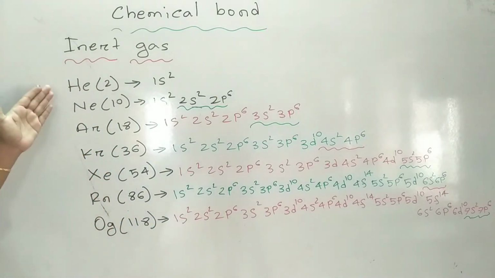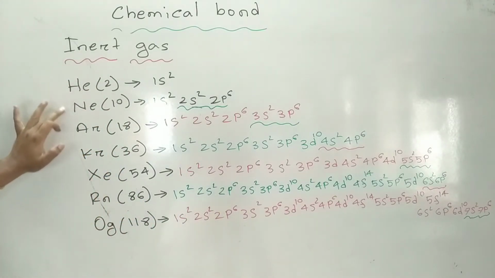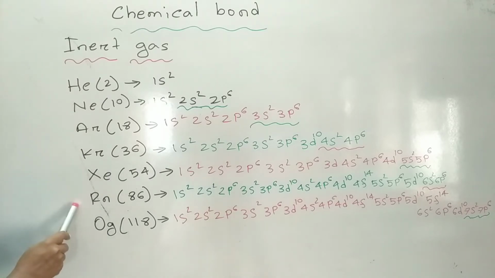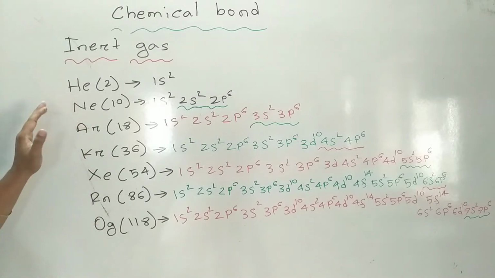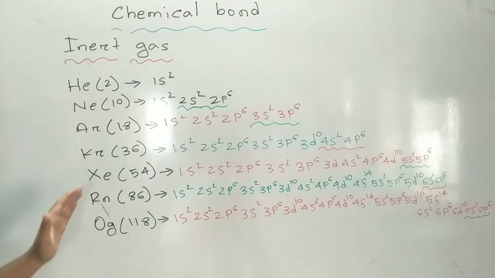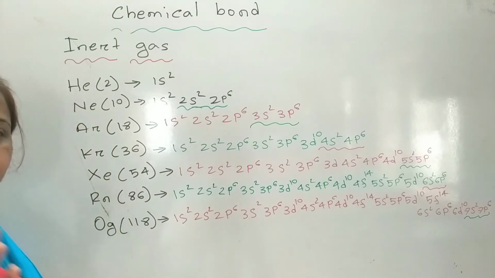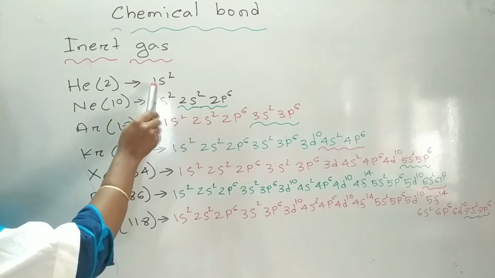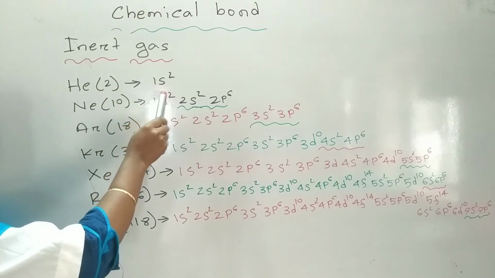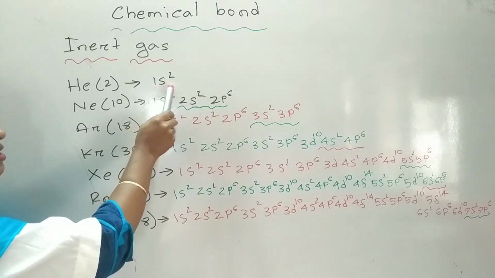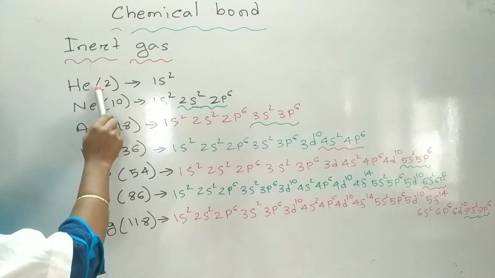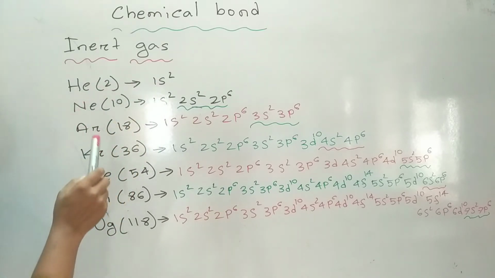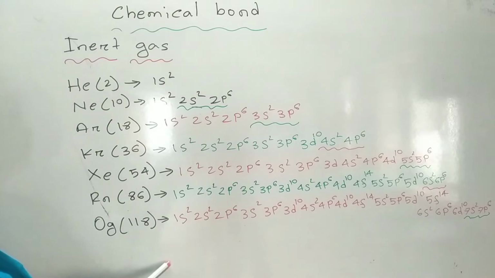See the inert gases: helium, neon, argon, krypton, xenon, radon, oganesson. In every inert gas, the outermost shell has 8 electrons, so it is fulfilled, except helium. Helium has only one energy level, the first, the s orbital. The s orbital's highest capacity is 2, so it is fulfilled with 2 electrons. Except helium, all the elements have 8 electrons in the outermost shell.